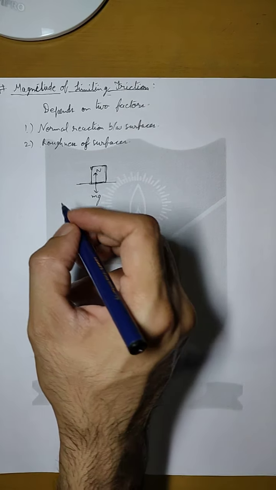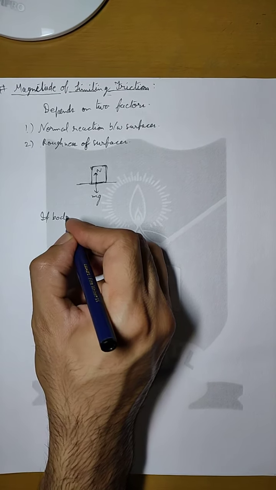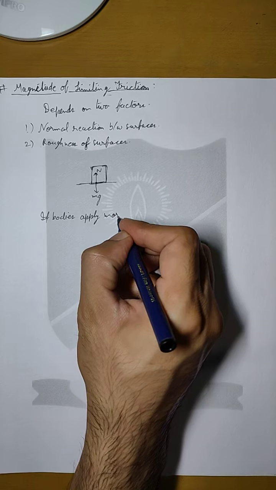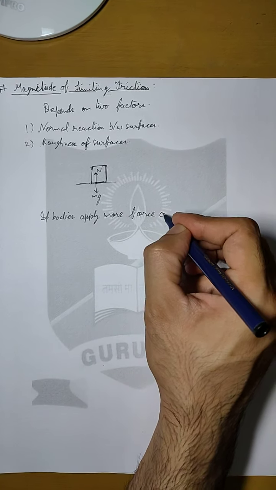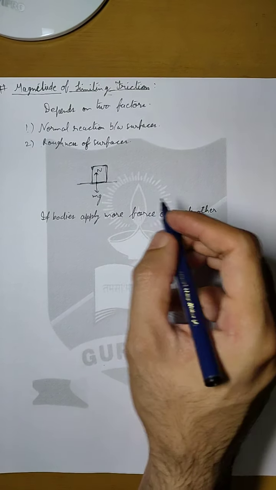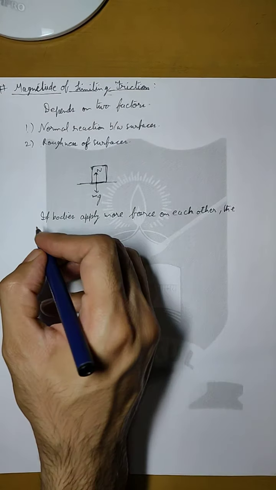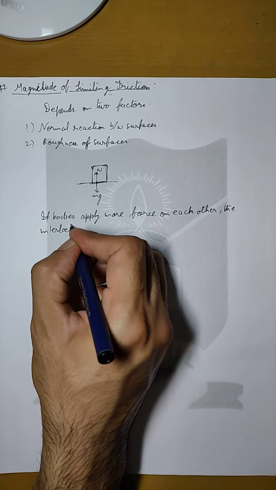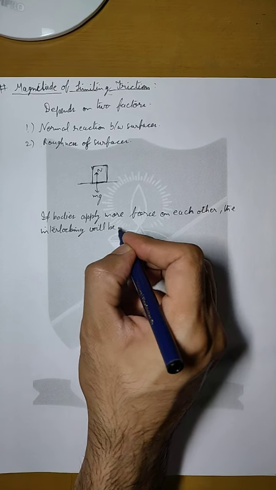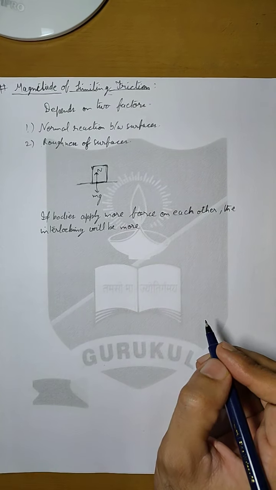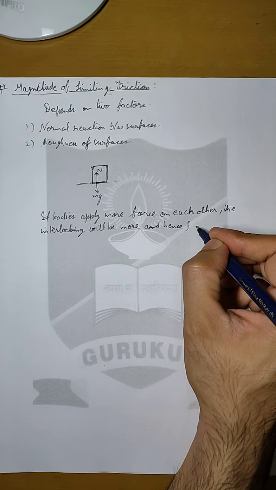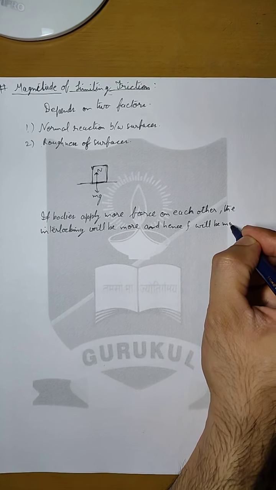So we can write here that if bodies apply more force on each other, the interlocking will be more, and hence friction will also be more.